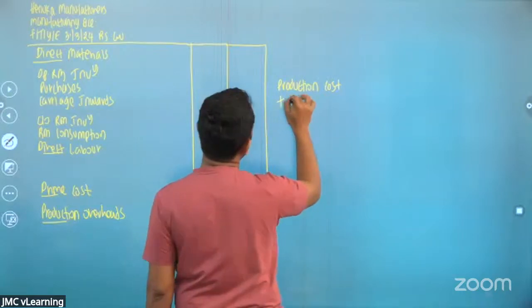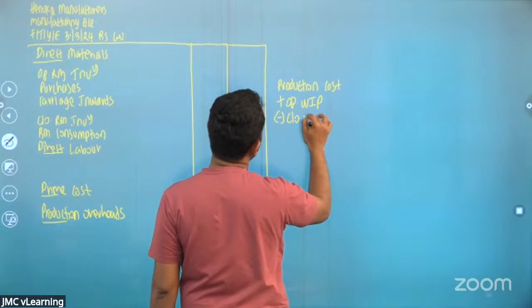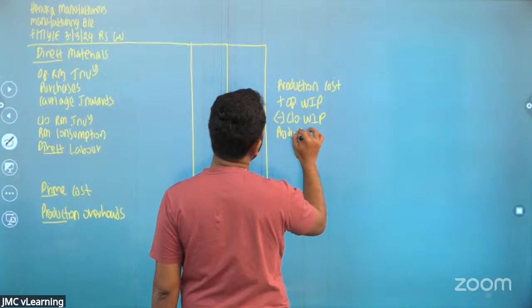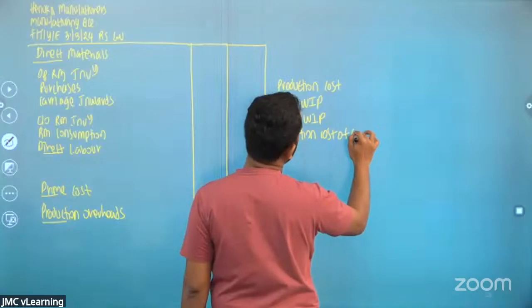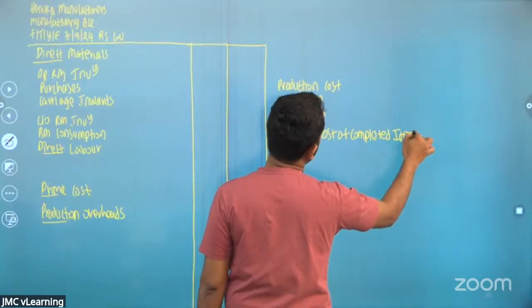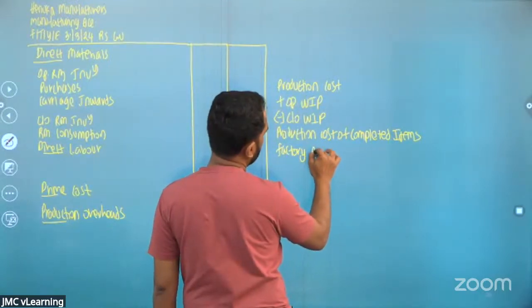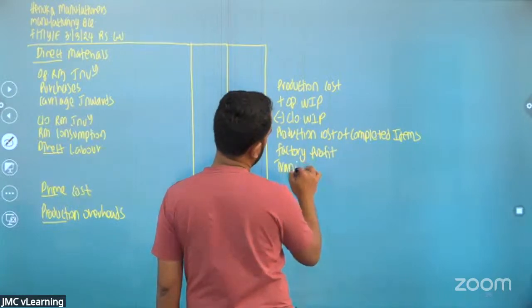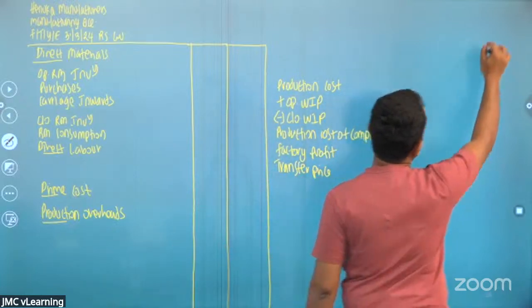Then you need to do the plus opening work in progress minus closing work in progress. Then you can calculate the production cost of completed items. Then you will have the factory profit, and you will arrive at the transfer price.